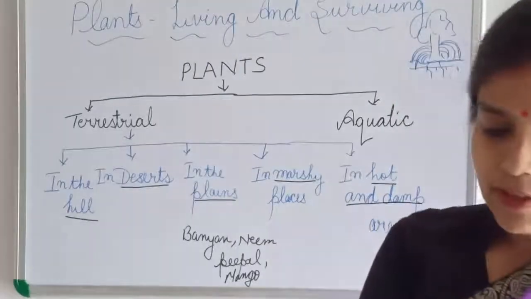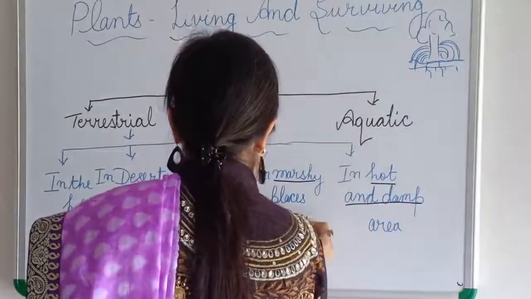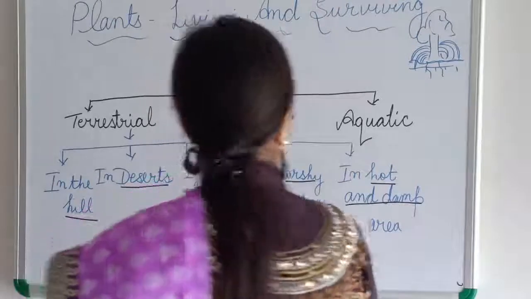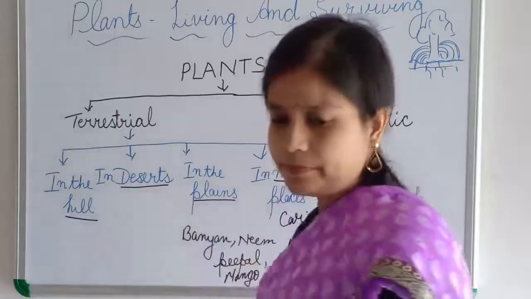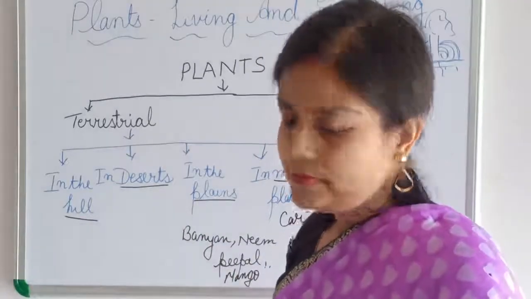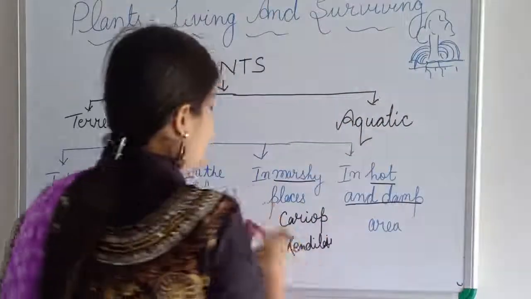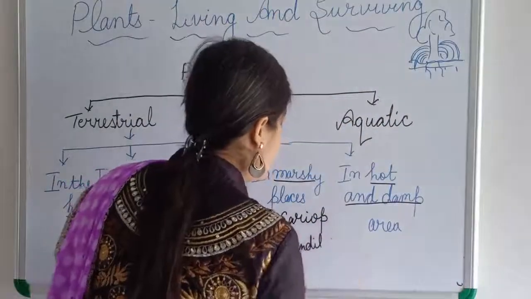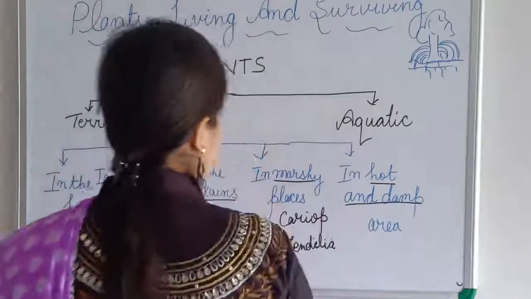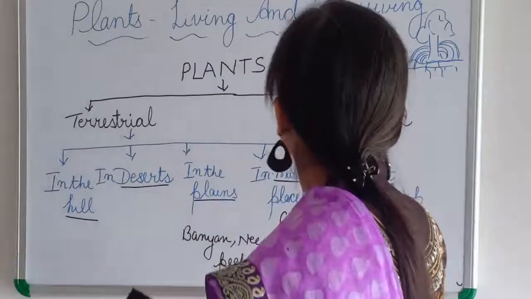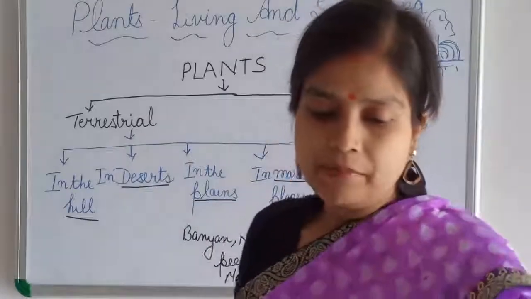And examples of mangrove plants are Careya, Candelia, etc. So in the marshy area, the trees have adapted themselves by having a breathing root.